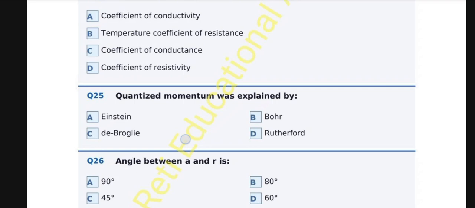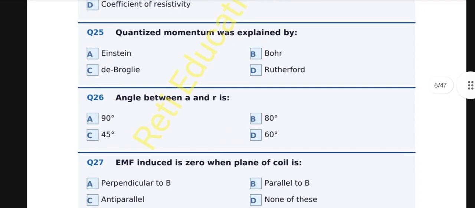Question number 26. Angle between A and R is A. 90 degree, B. 80 degree, C. 45 degree, D. 60 degree. And the correct option is A, 90 degree. In circular motion, centripetal acceleration is always directed towards the center, radially inward, while the radius vector R points outward, making the angle between them 90 degree.